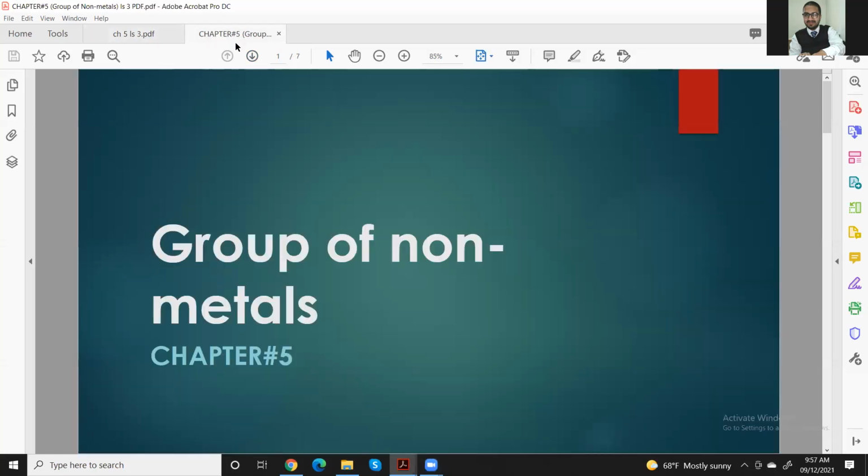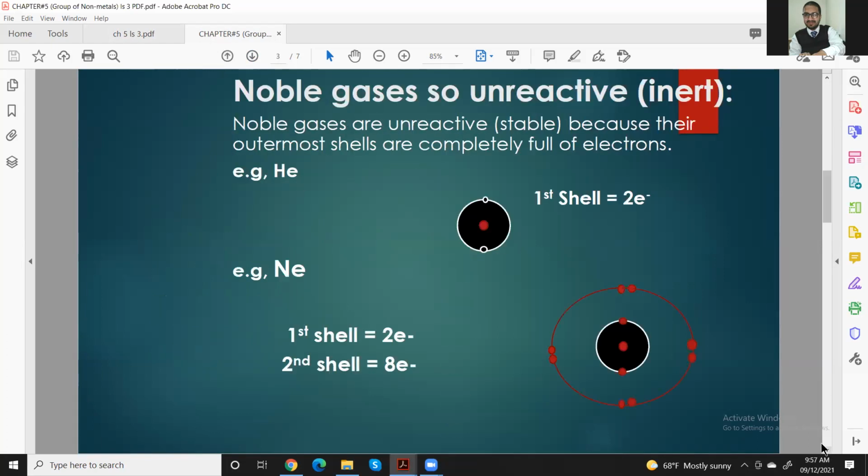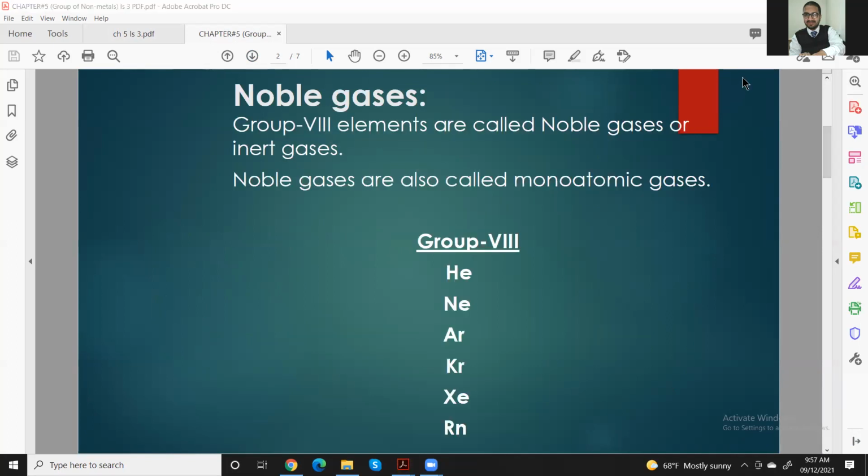Now after that, I'm going to take you back to the PDF slide. Here you can see the group of non-metals, we're going to discuss them. The elements present in this group, group 8, are called noble gases or inert gases. You know very well why we call them inert or noble: because they are non-reactive, or if you want to react them, you need very extreme conditions.